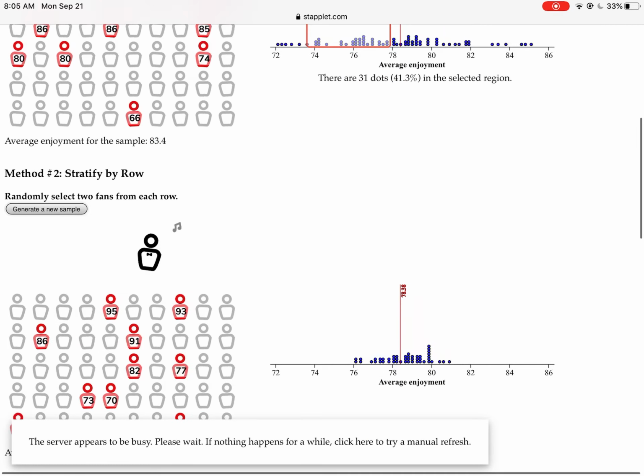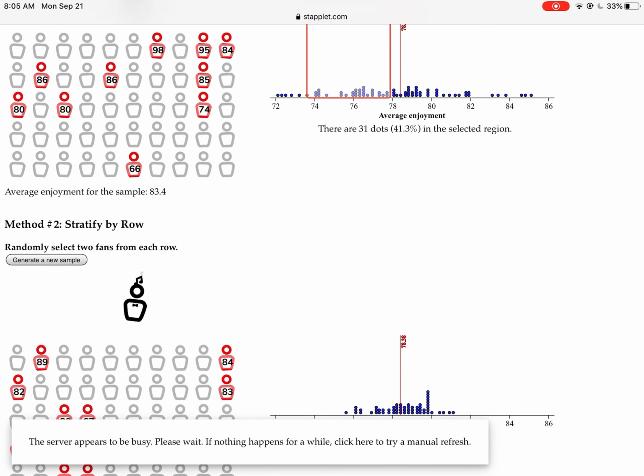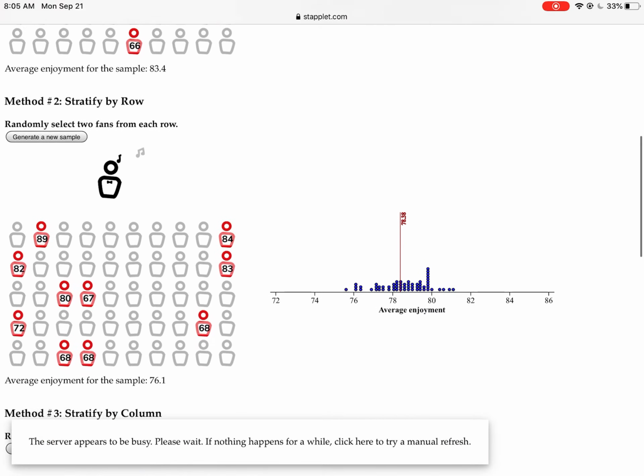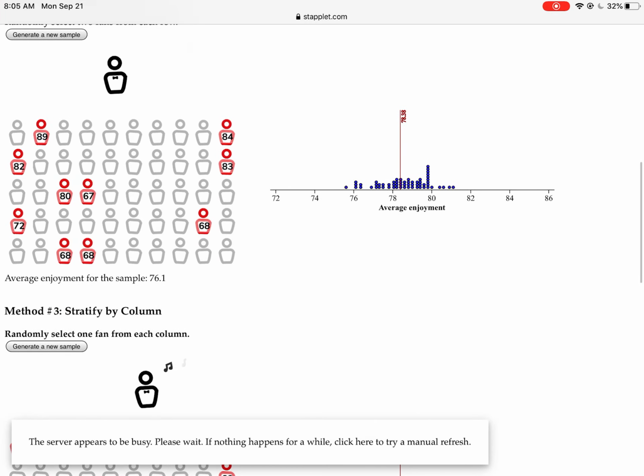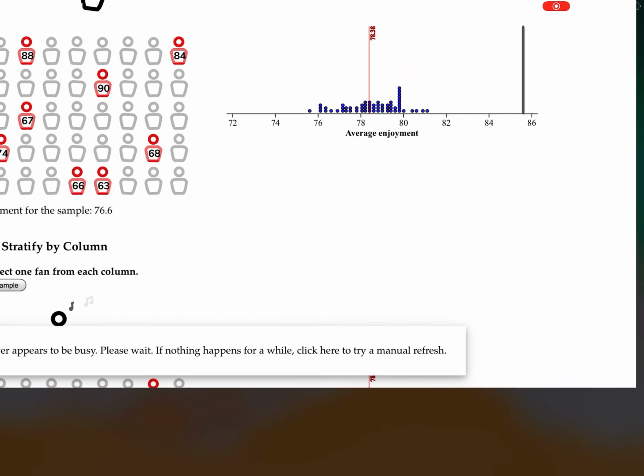And the more you do it, you'll notice you get a pretty cool dot plot. What this is representing, all those dots represent statistics right now. You want to remember that. These are all averages. They're taking averages of each of your samples here. They're taking the average of this sample, they're plotting it. Generate a new sample, they're taking the average of that sample, they're plotting it on the dot plot.